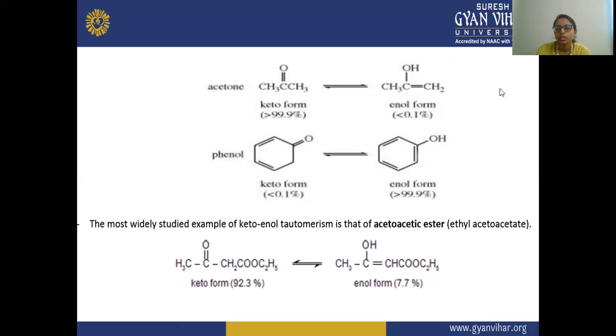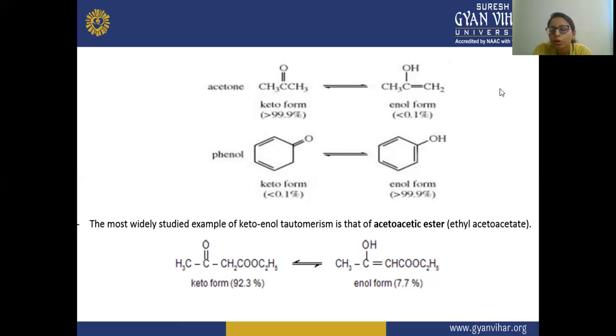Here you can see the keto C double bond O, which is converting. From the CH2, the proton is abstracted and gets attached to the O position, because the proton has a positive charge when it is removed, and this O has the negative charge. So the positive will attack the negative charge, forming an OH bond, and the bond will shift, so the C will contain the positive charge and the CH the negative charge.